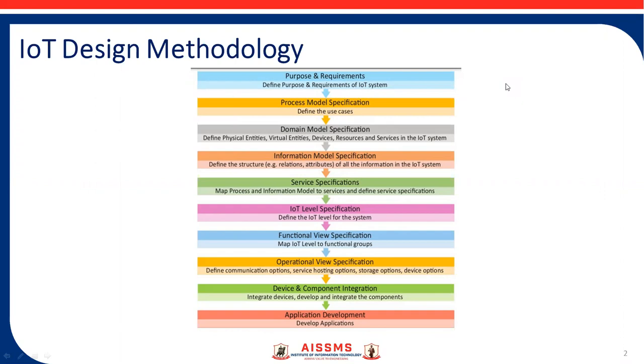That requirement gathering comes under this stage one. Okay, like data collection, data analysis requirement, then system management, privacy and security issues, then user interface, what the requirement from the user side is. So this is the first step of the methodology.